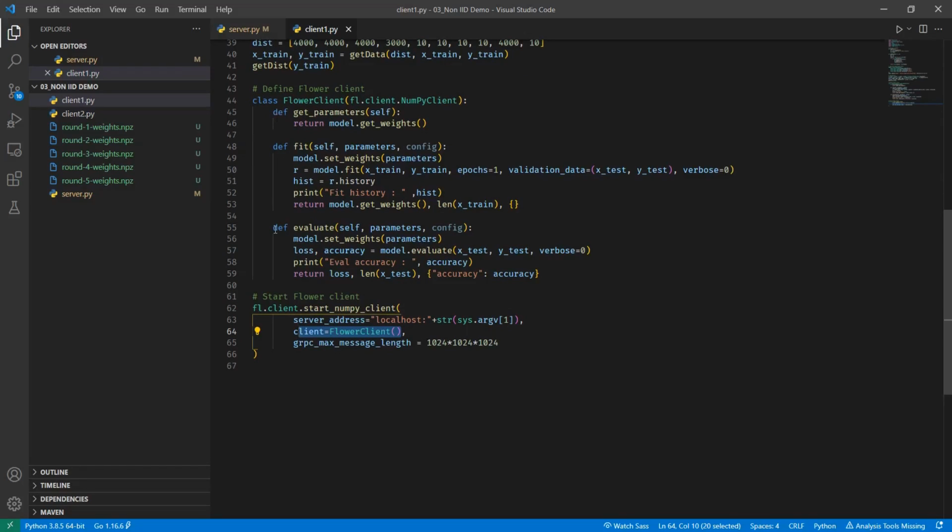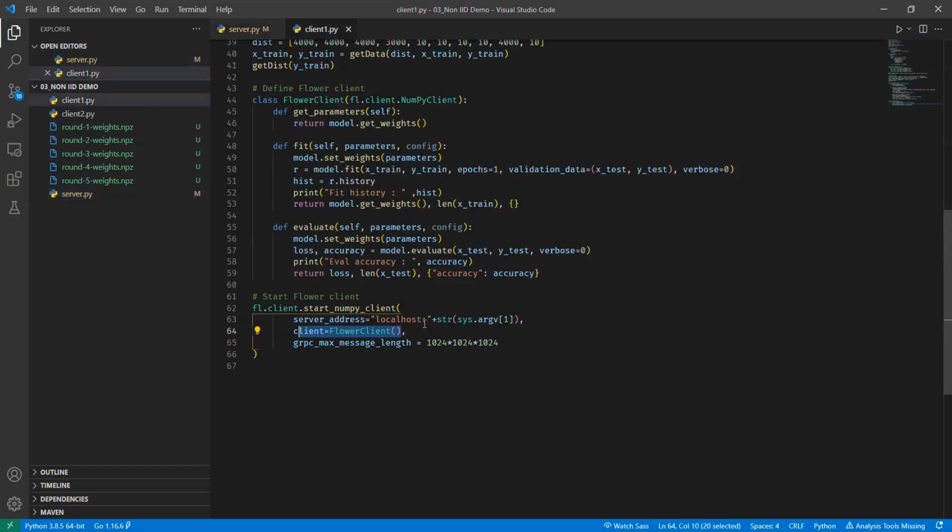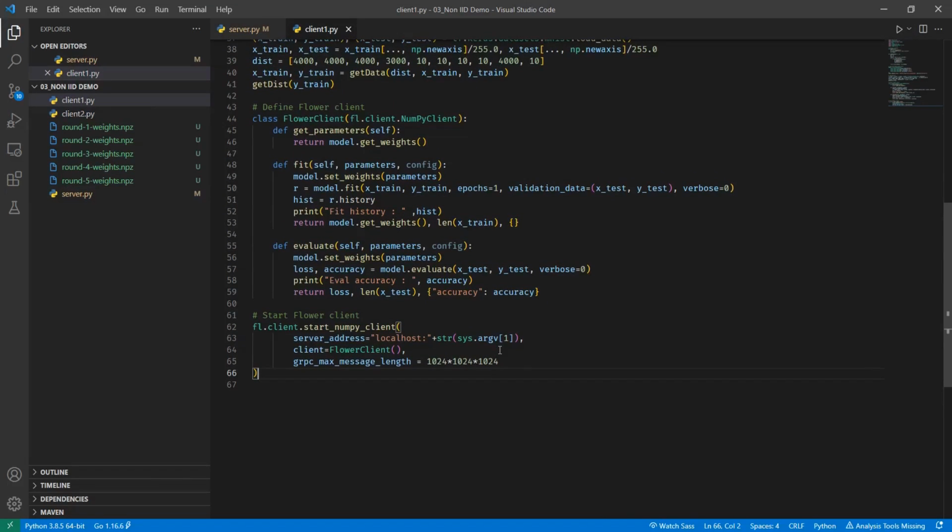I'll be going through the structure of Flower client. And then we have the gRPC message length, and it has to be the same as that of the server. So the server has 1024 cube and the client should also have 1024 cube. Otherwise the message length will not match and gRPC will not accept it.